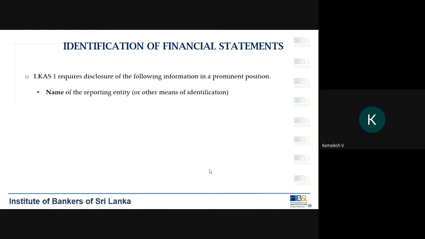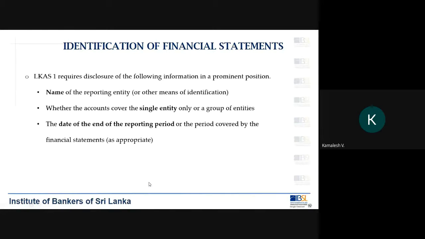For example, the name of the reporting entity, so for which company you are preparing the financial statement. Whether the accounts cover the single entity only or a group of entities. I explained this. Whether you are preparing for the parent or for the group, where you will have some subsidiaries also involved in the company.